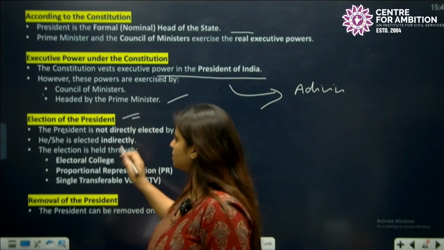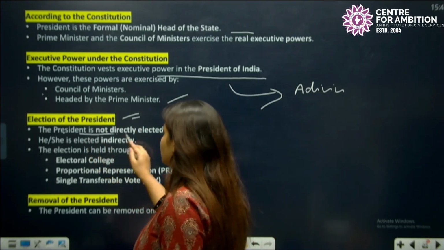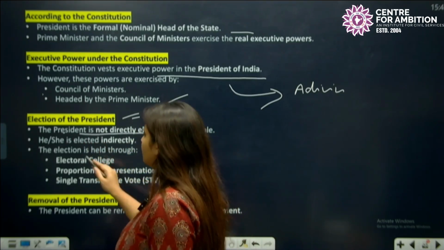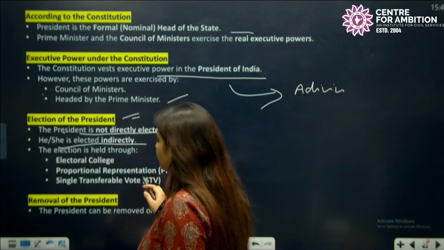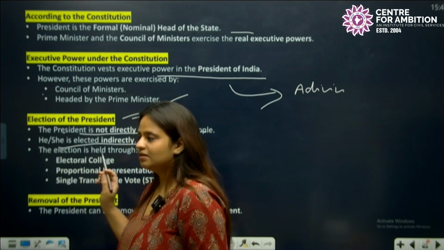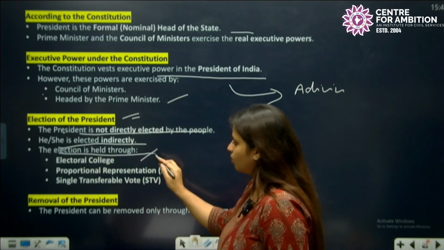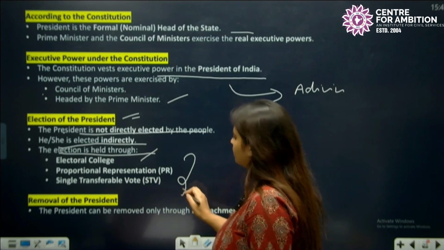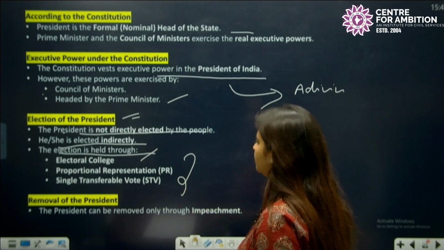How does the president get elected? The president is not directly elected by the people, she is indirectly elected, through the electoral college, and the election system is proportional representation by single transferable vote.